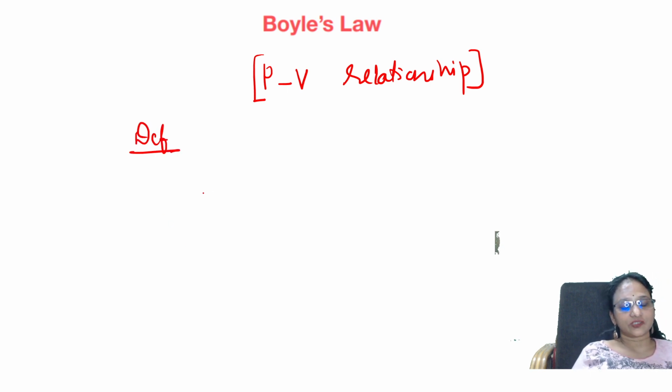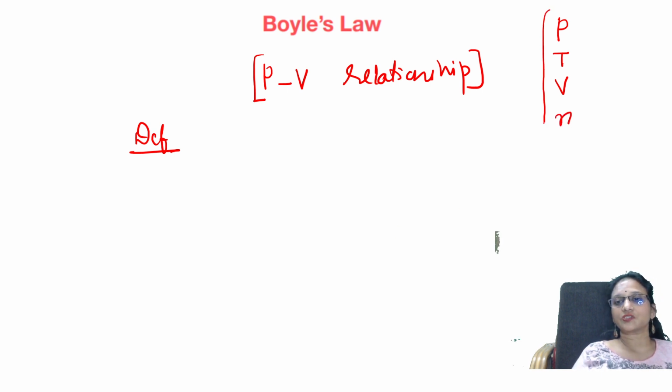Whenever we are considering any particular gas, under standard conditions we talk in terms of pressure, temperature, volume, and number of moles.